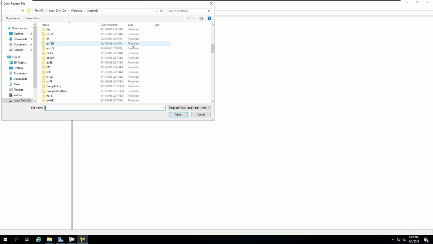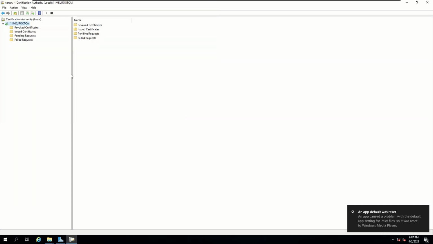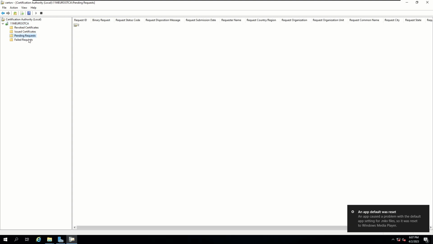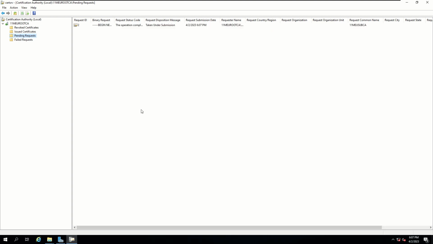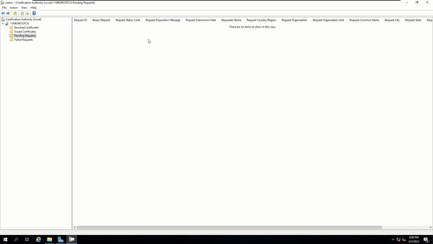Then navigate over to that request file that we just copied over to our C drive. Local disk, there it is. Click on open. Now let's head over to our pending request folder. You see that we have this request in there that we just selected or imported. So let's right click on it, select all tasks, and select issue. Alright, now it gets taken away from this window, and now we head over to the issued certificates folder.